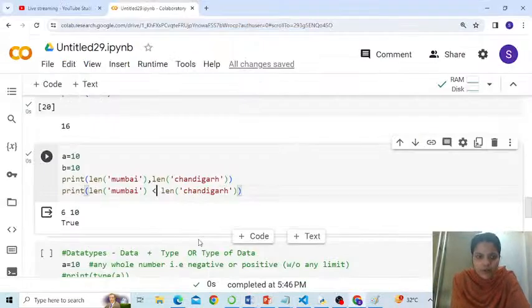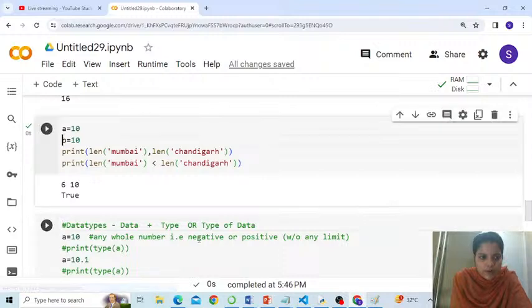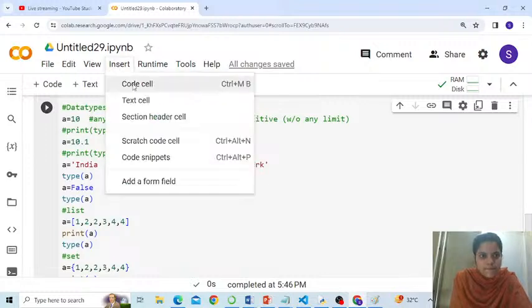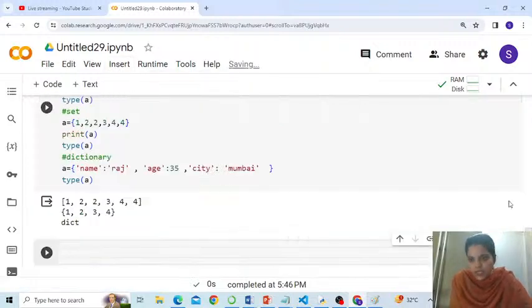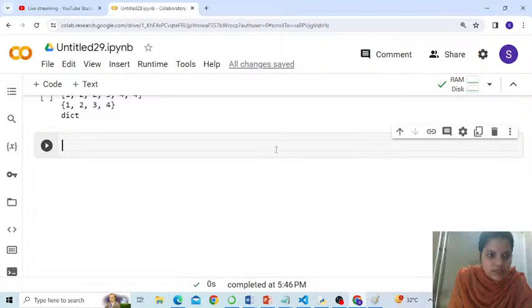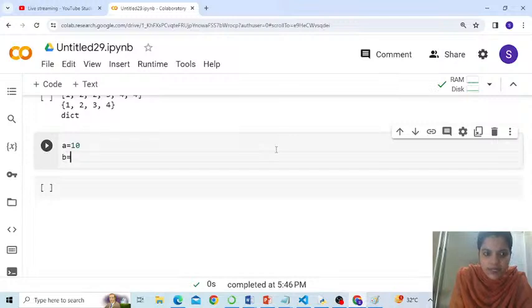Alright, let's see how it works. Ignoring what has been already coded up by default, suppose I say A is equal to 10 and B is equal to 20.